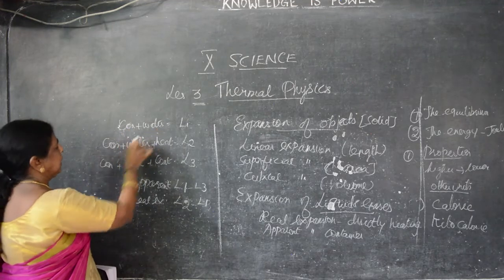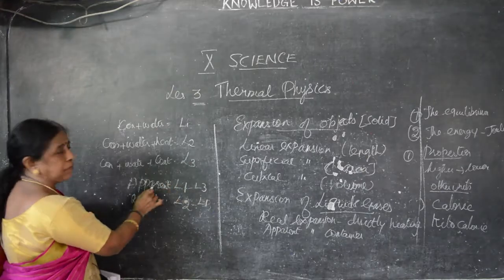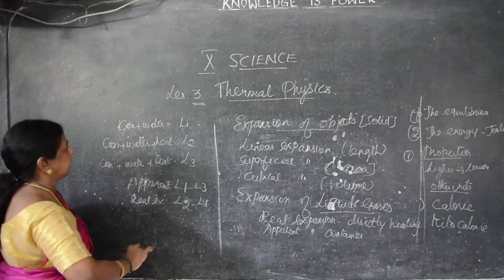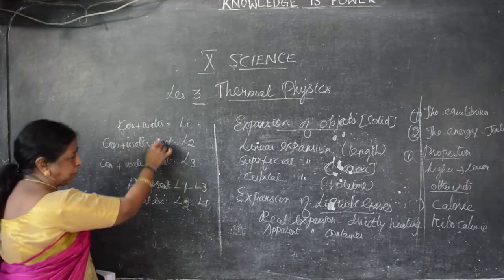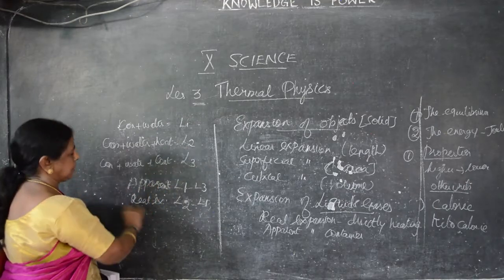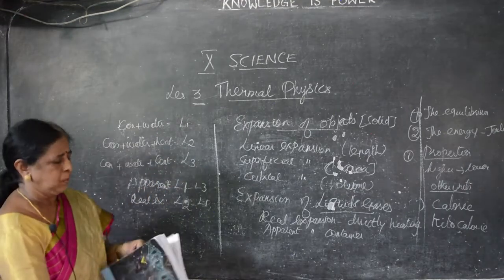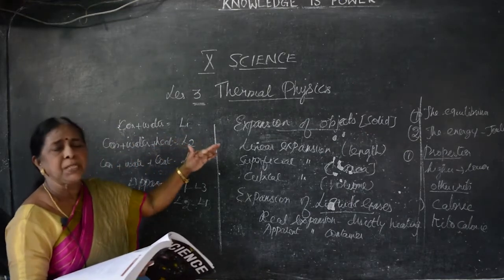Container plus water. Here container, water and continuous heating. By subtracting these two, we can find out the apparent expansion. Real expansion is L2 minus L3, because only what is supplied more? Heat only, constant heating. So this is the difference, and we can find out the real expansion of water. Clear? So expansion in two ways.